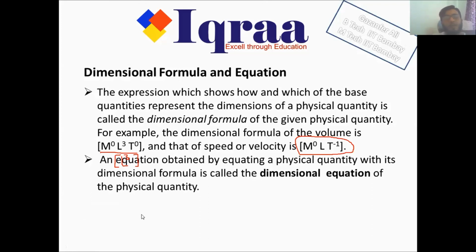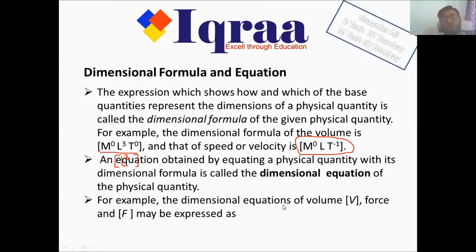The dimensional equation of volume may be expressed as V. This V is my physical quantity, and this is the dimensional formula for volume. When I write V is equal to M to the power 0, L to the power 3, T to the power 0, this is known as a dimensional equation. Or for force, which is mass into acceleration, the dimensions are M, L, T to the power minus 2, and we write F is equal to M L T to the power minus 2. This is known as the dimensional equation.